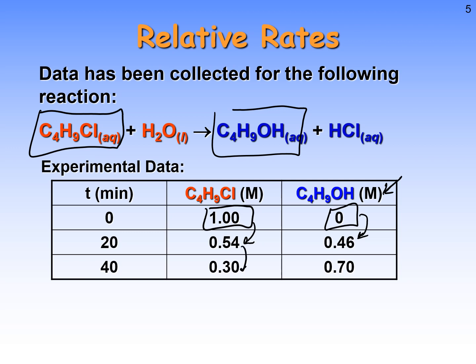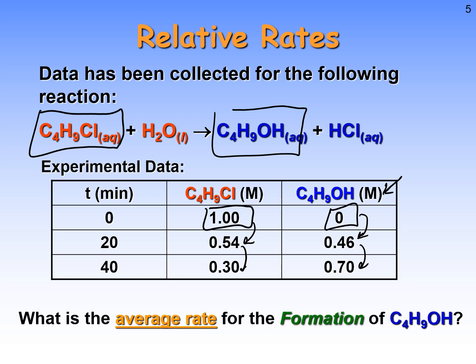The reactant concentration continues to go down. The product concentration continues to go up. What is the average rate of formation? Formation is an important word here. It means we're talking about a product for the most part. And that means our average rate is going to be positive. So if we look at this, what is the average rate of the formation of tertiary butanol?